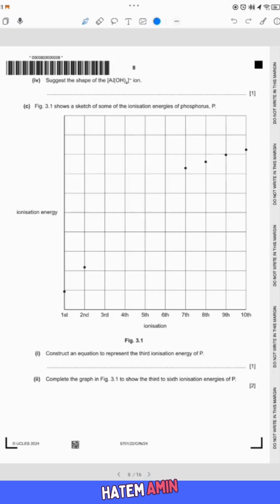Okay, the question is, suggest the shape of the aluminum hydroxide complex. This is a kind of complex with four ligands of hydroxide ions, hydroxide groups. So aluminum here reacted with 4 OH groups to give us a tetrahedral shape. Tetrahedral shape.